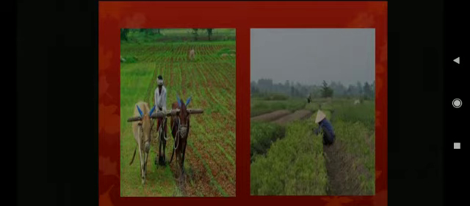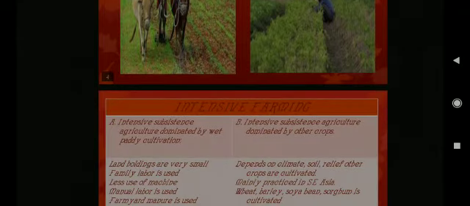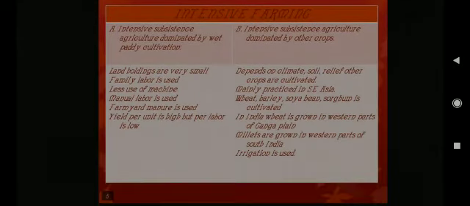Next is intensive farming. Intensive subsistence farming, or agriculture dominated by wet paddy cultivation. Wet paddy, as the name shows, paddy means rice cultivation, is the major crop. In this type of agriculture, land holdings are very small and family members act like labor. They use fewer machines and manual labor is used.